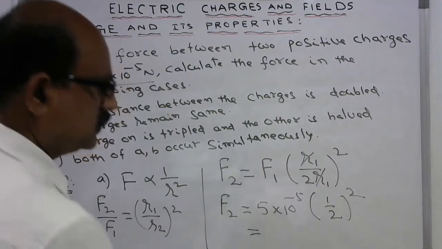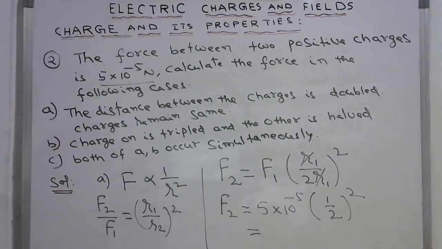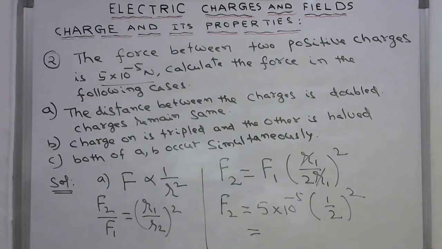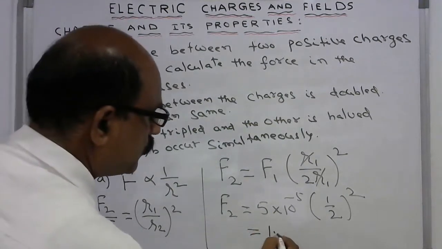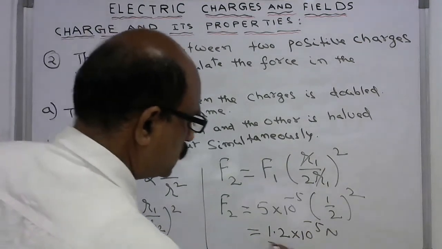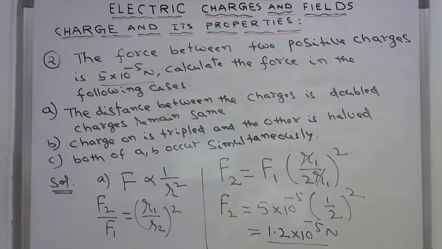So how much does this come to? 5 into 10 power of minus 5 divided by 2 squared, which is 4. So this comes around 1.25 into 10 power of minus 5 newtons. This is the answer for the first case. If the distance is doubled, naturally the force will decrease.